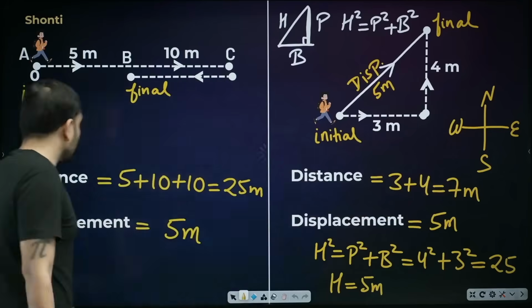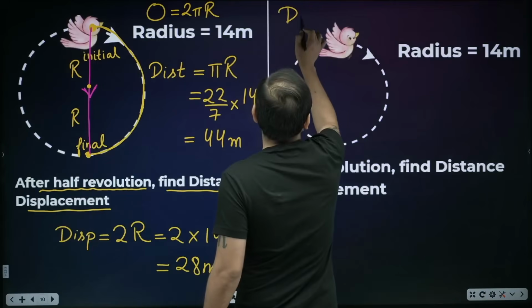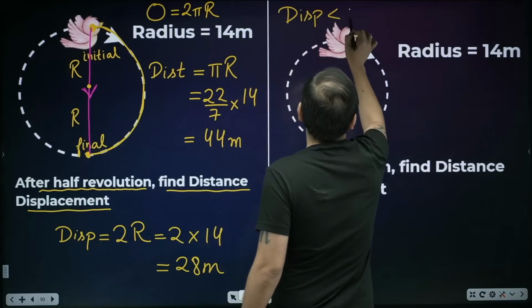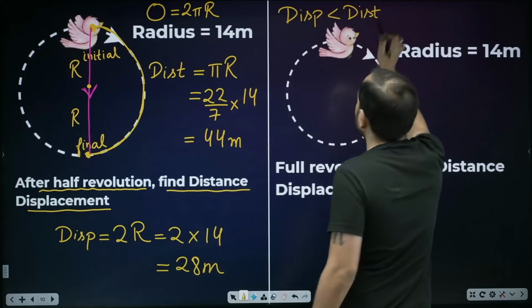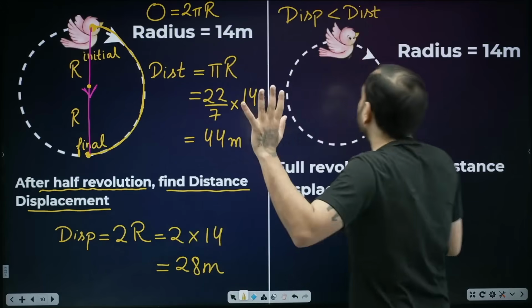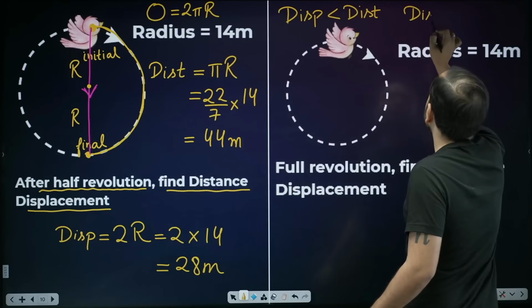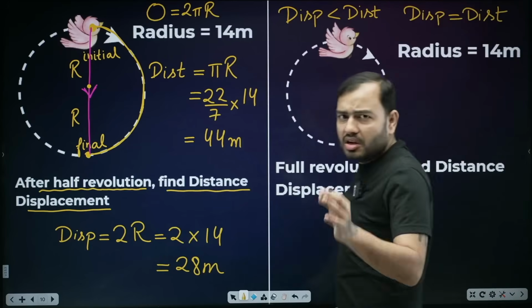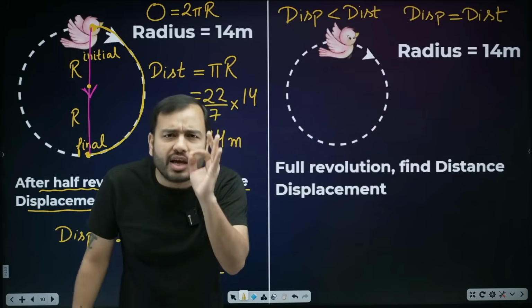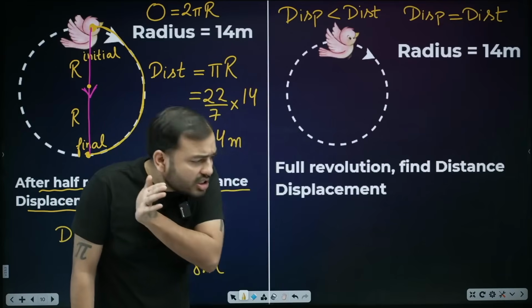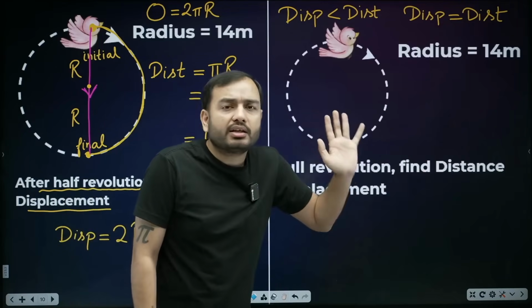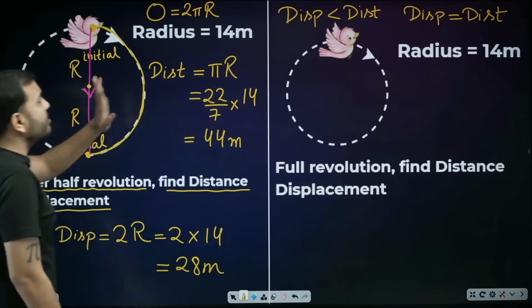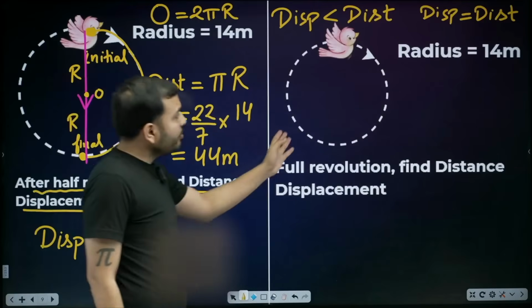So beta, one thing you should understand and always remember: displacement will always be less than distance. There is only one case where displacement becomes equal to distance. It can never be more than distance. Displacement equals distance only in one case, I will tell you later, when the body is moving in a straight line. Okay, did you understand this much? Now, what's the next question?